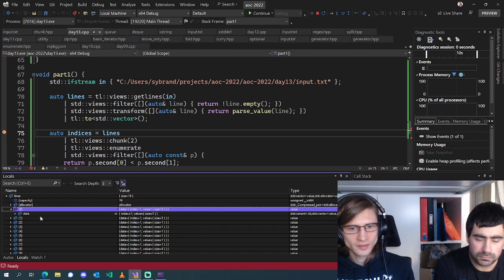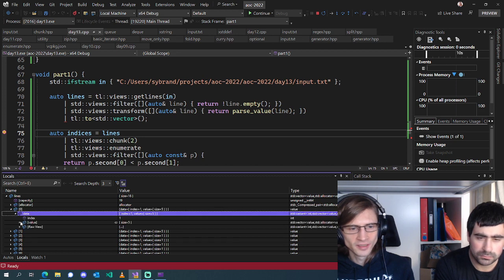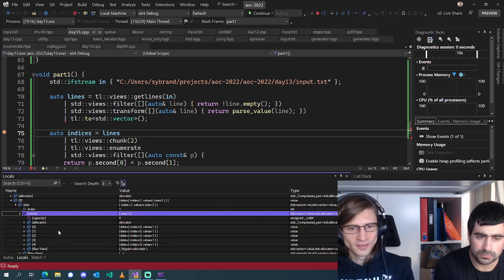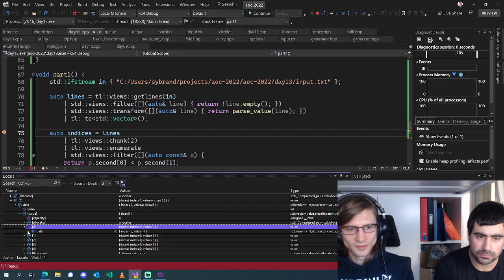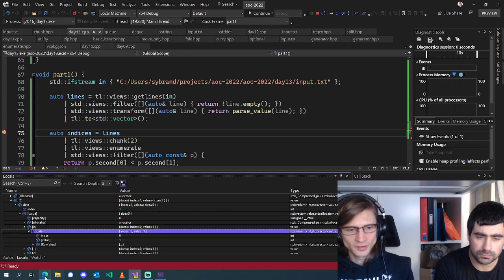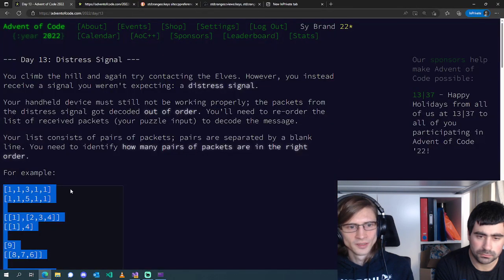Our first data is a vector of 5 elements with 11311. 11311. Yep, that looks legit.